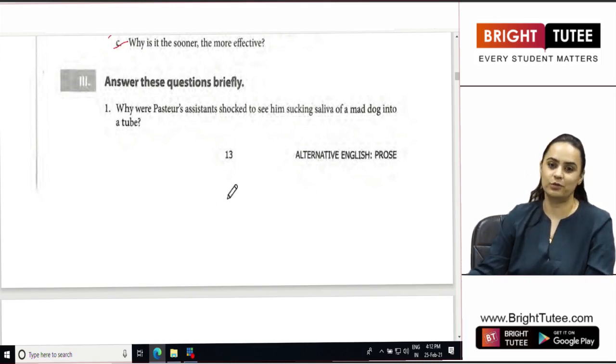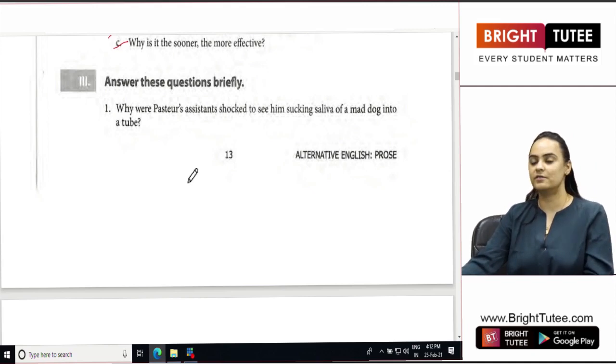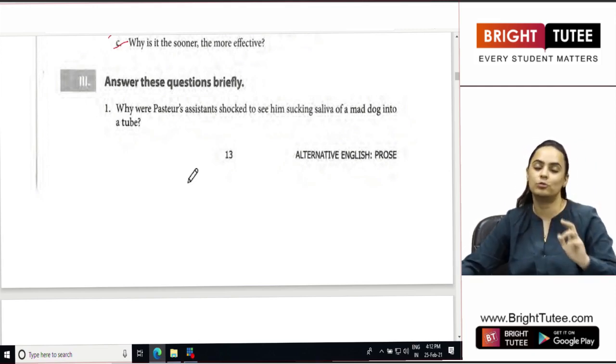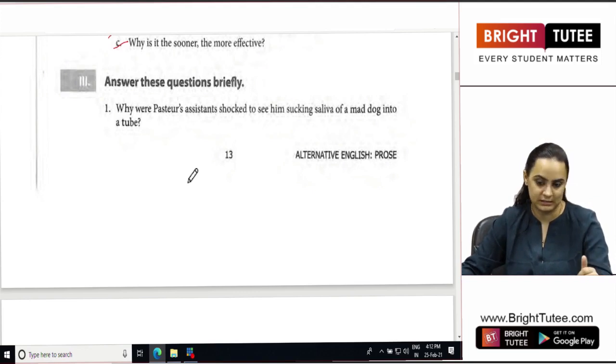Why were Pasteur's assistants shocked to see him sucking saliva of a mad dog into a tube? So obviously that was a very shocking moment. And why were they so surprised? Because if Pasteur had sucked it harder, the saliva might have entered his mouth and he also could have got rabies because of that.